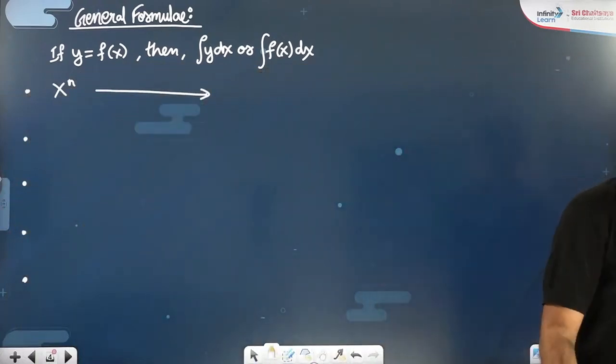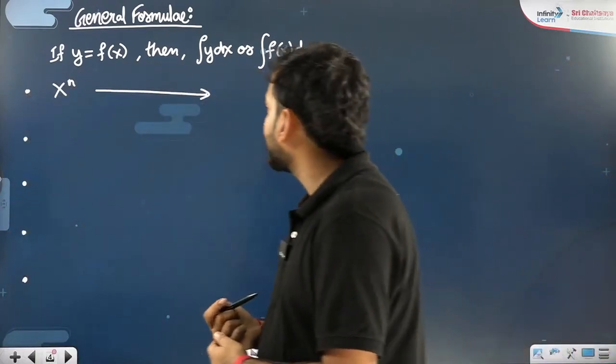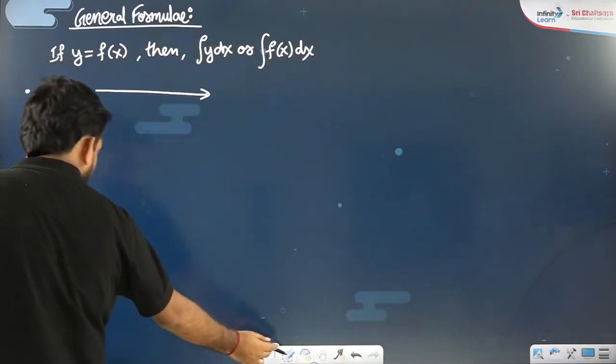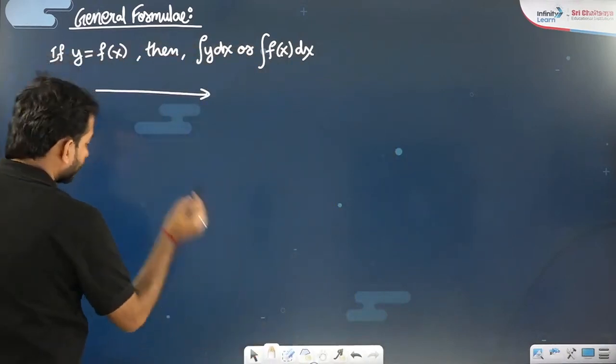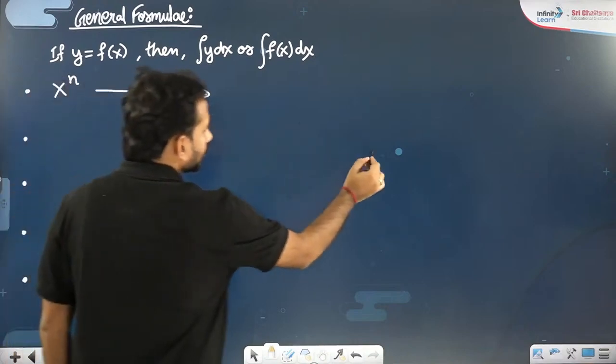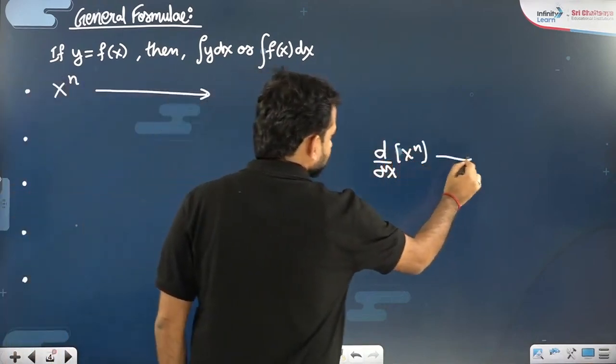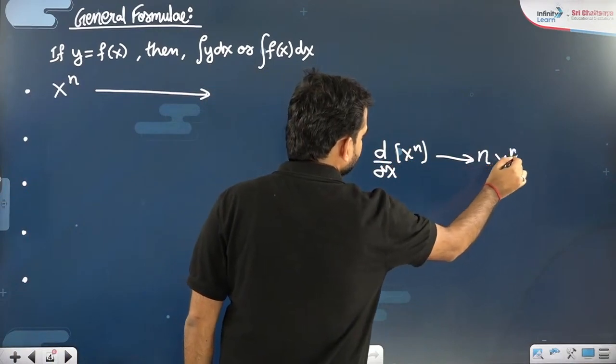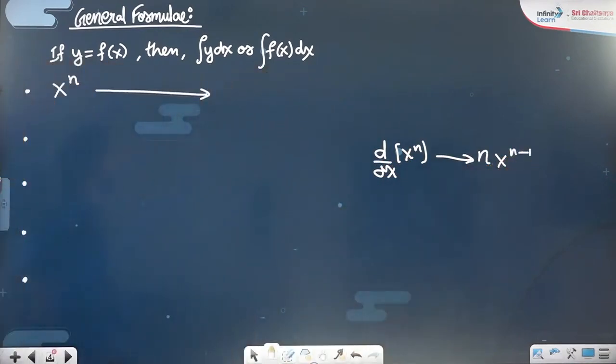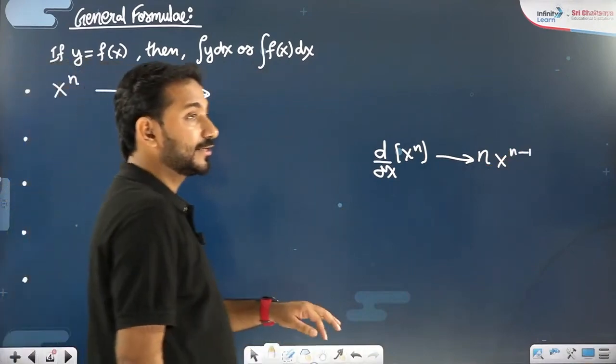Quickly tell me in the comment section. What is the differentiation of x to the power n? Yes, the differentiation of x to the power n is: power will be multiplied and actual power will be reduced.